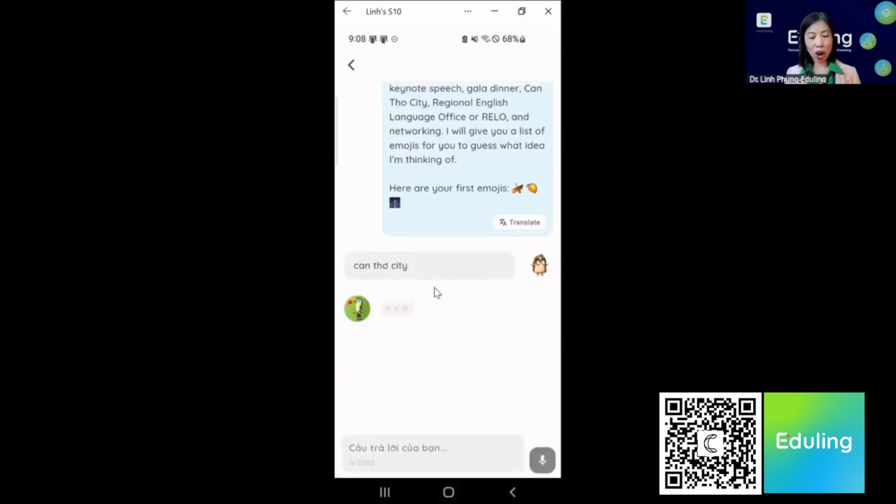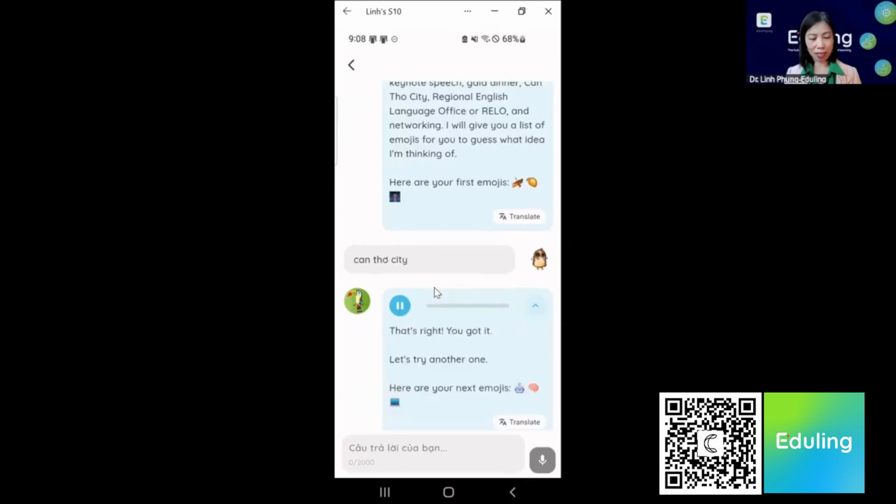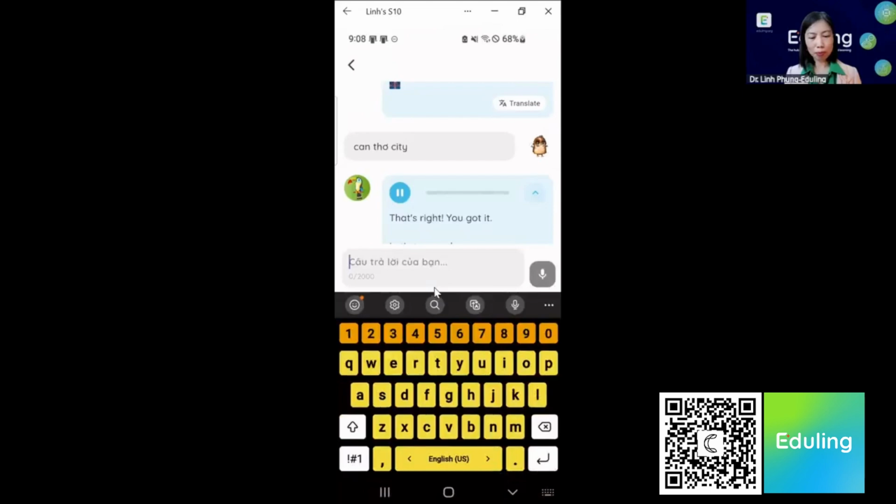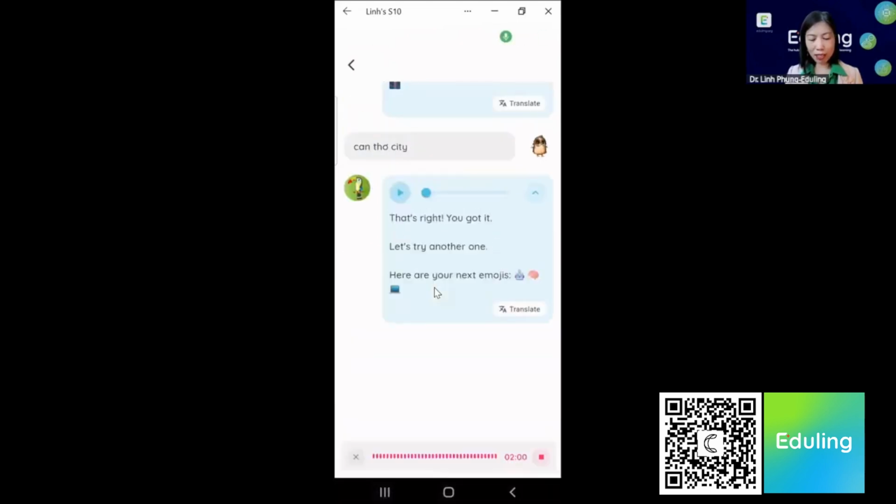So you can talk or you can type. That's right. You got it. Let's try another one. Here are your next emojis. Robot brain PC. Artificial smartness.